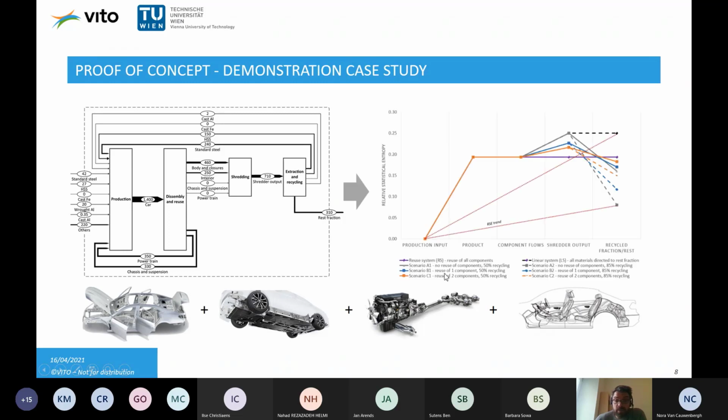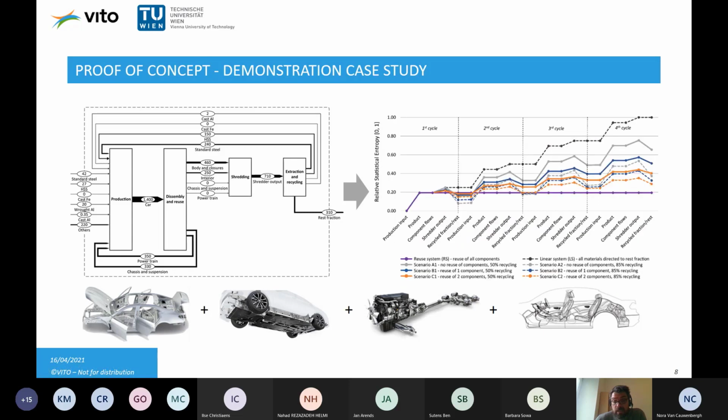And we use different scenarios with different recycling efficiencies that produce these curves over here. And we can already see that high recycling reduces statistical entropy to a higher amount in the end-of-life recycling activity than lower efficiency. And we also see a second effect: if we reuse or maintain the functionality on the component level, the increase is lower in the shredding stage, which is quite logical, but this shows how the concept